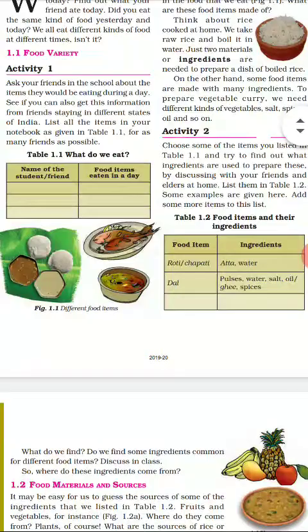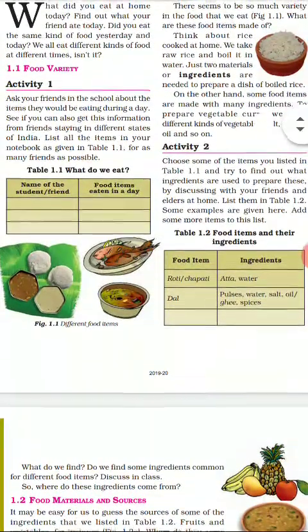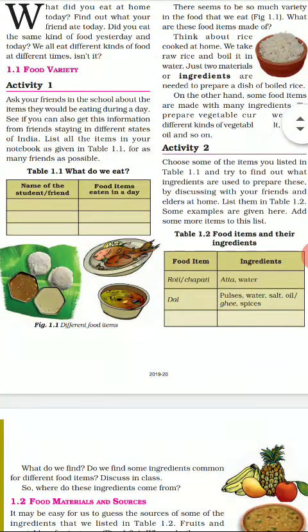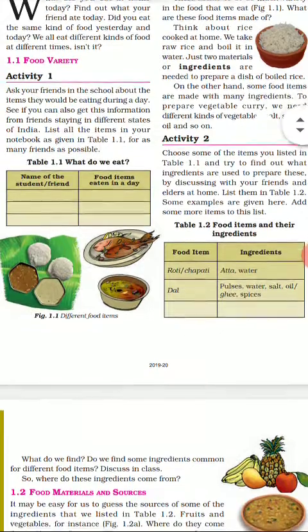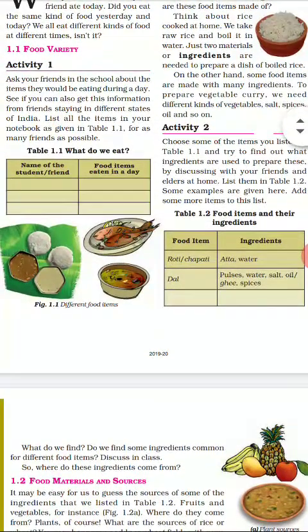So let us come to activity number 2, that is table 1.2. In that table 1.2, there are some examples like roti or chapati. For preparing roti, we need atta and water, two ingredients. So where does the atta come from? Atta comes from the wheat. Wheat is ground into powder and we get the atta.